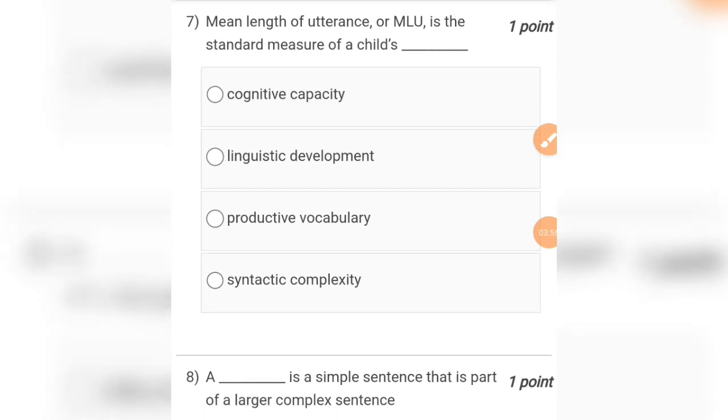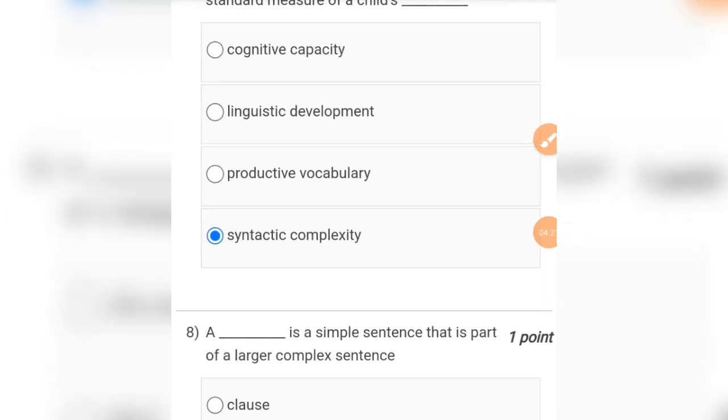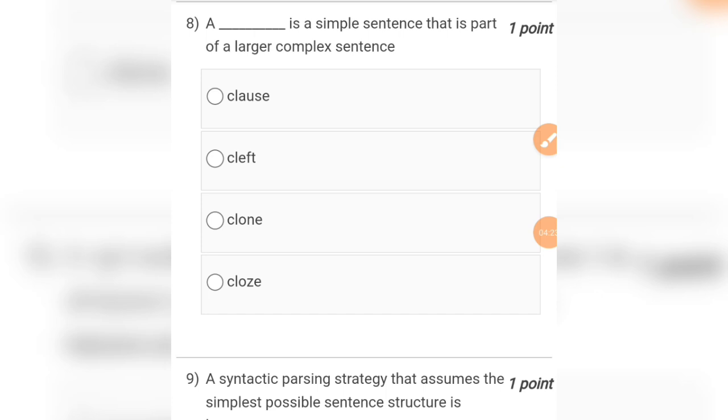Question number 7 is mean length of utterance or MLU is the standard measure of a child's dash. Options are cognitive capacity, linguistic development, productive vocabulary, syntactic complexity. So the correct answer for this question will be option number D, that is syntactic complexity. Again, moving to the next question.